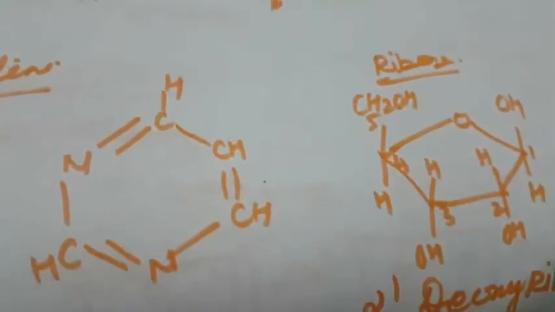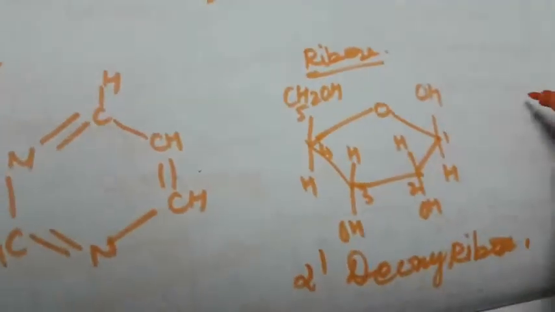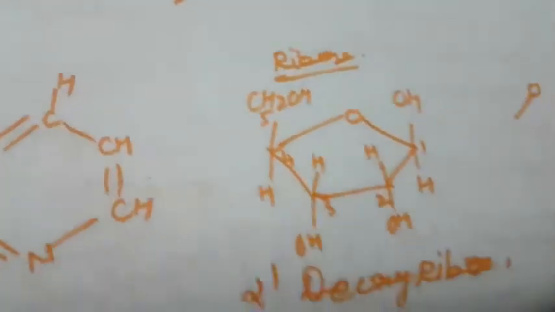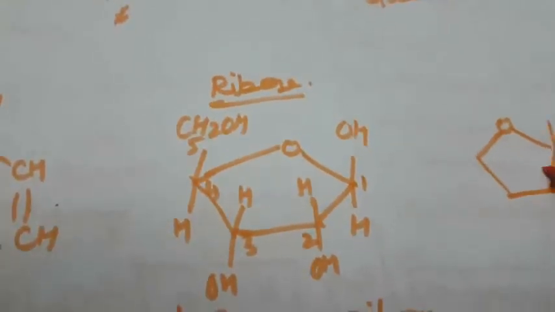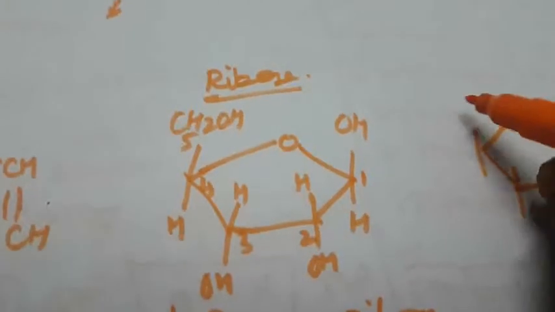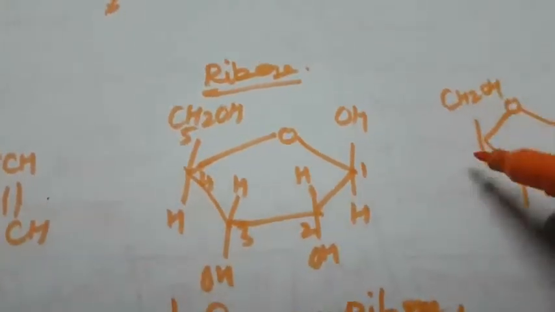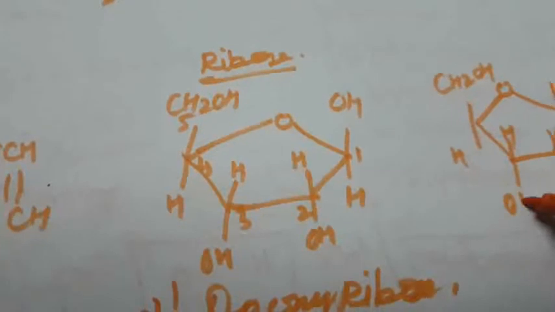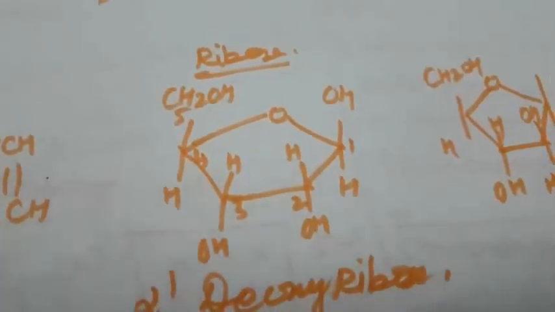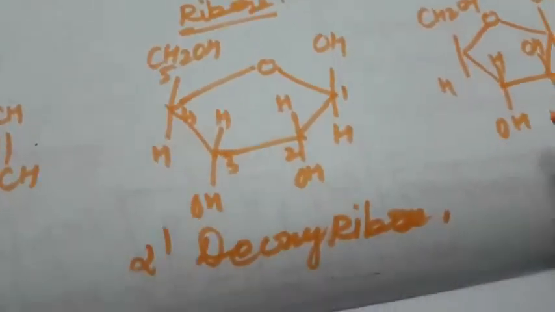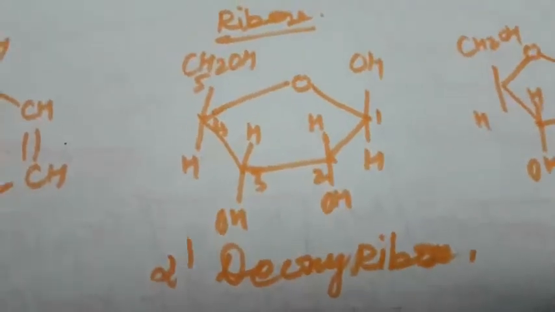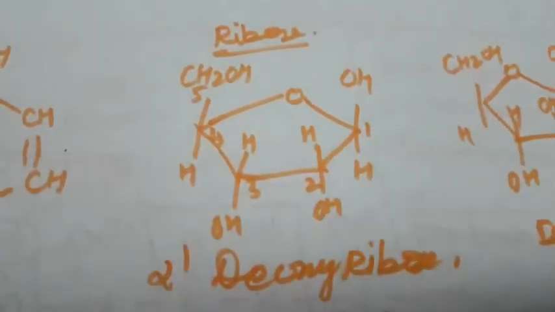The only difference is this: CH2OH, HOH, OH, H, OH. So that is deoxyribose. This is the structure of deoxyribose.